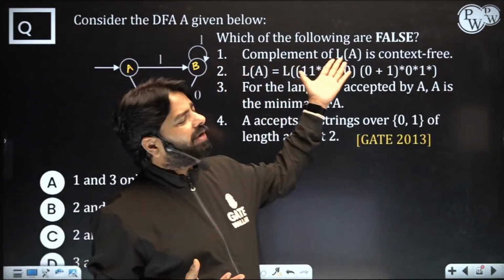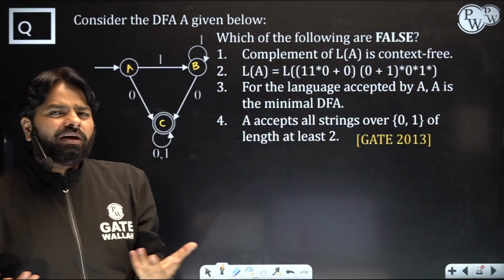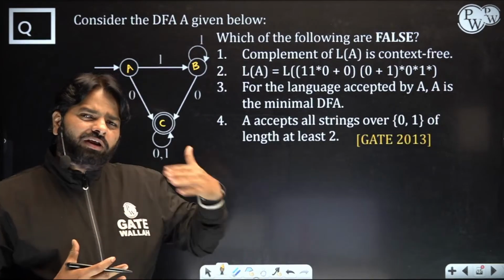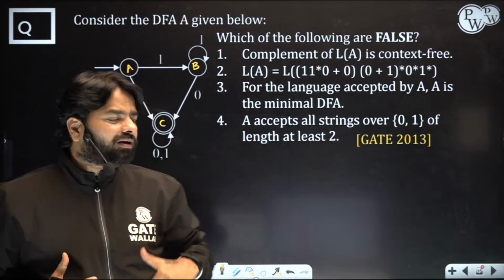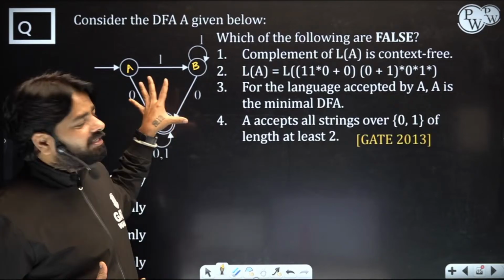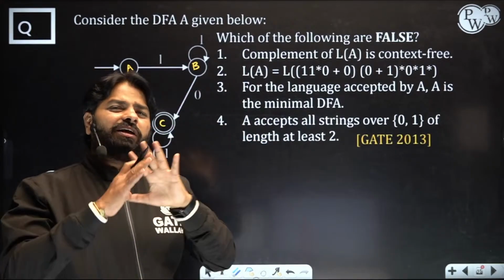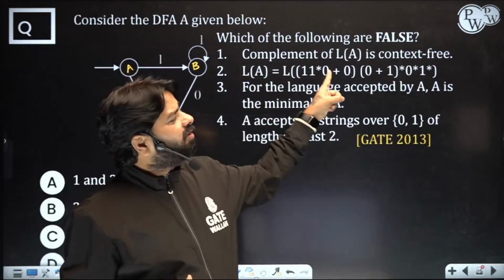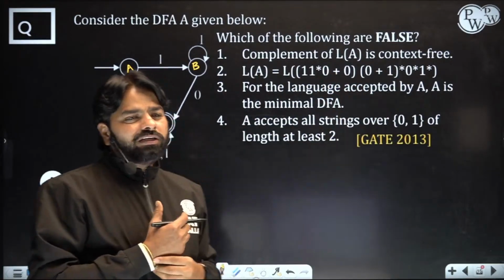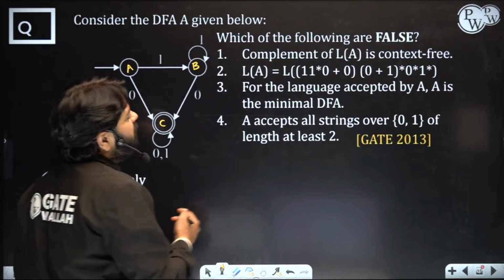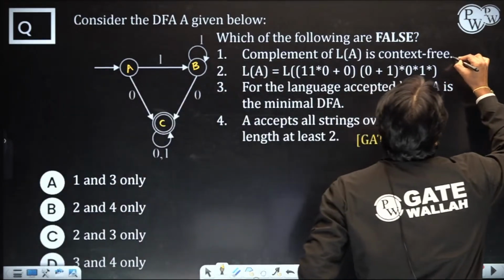So complement of a language, you will get a context free, because regular you can call it as a context free. Regular is context free, but context free need not be regular. So this language is regular. Language represented by this machine is regular. Complement of regular is always regular. So complement of regular, you can say context free, that works. So this is true. The first statement is true.